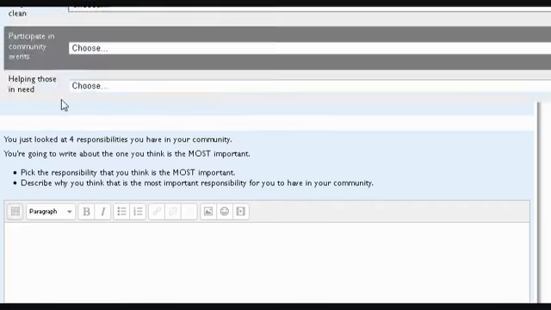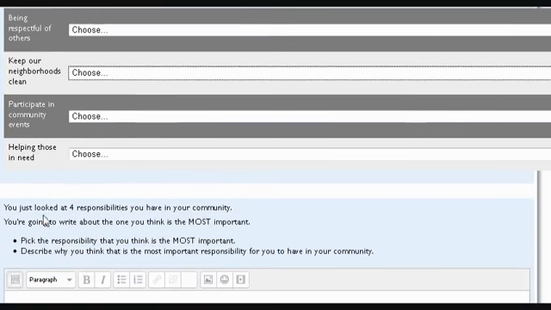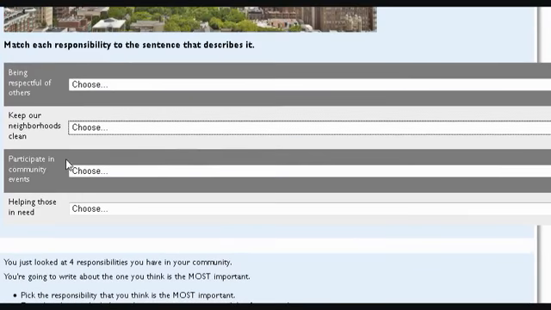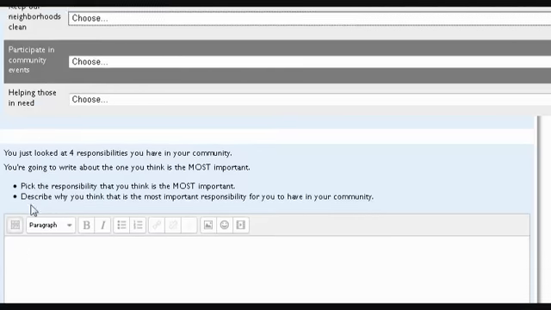So you'd scroll back up and you pick which one of these 4 things you think is the most important thing that you should have in your community. So it's your opinion. You can pick whichever one you want. You just have to make sure you pick it and then describe why you think it is the most important responsibility for you to have in your community. Okay? If you have any questions or need help, feel free to reach out.